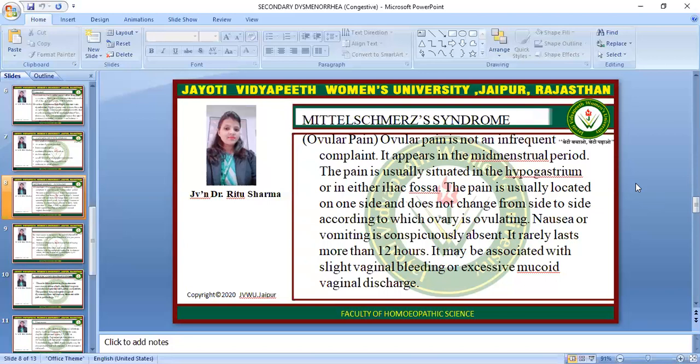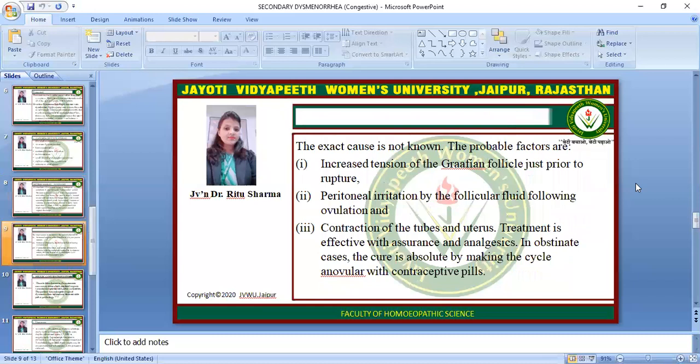It may be associated with slight vaginal bleeding or excessive mucoid vaginal discharge. The exact cause is unknown. The probable factors are, first, increased tension in the Graafian follicle just prior to rupture; second, peritoneal irritation by the follicular fluid following ovulation; and third, contraction of the tubes and uterus. Treatment is effective with assurance and analgesics. In obstinate cases, the cure is by suppressing ovulation with contraceptive pills.